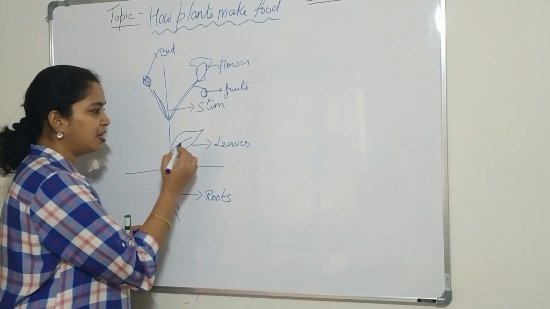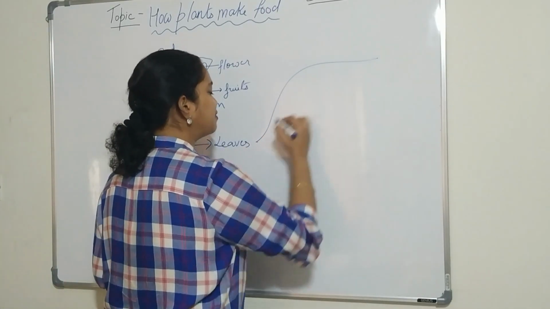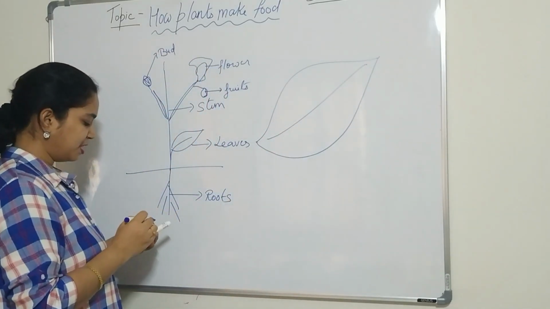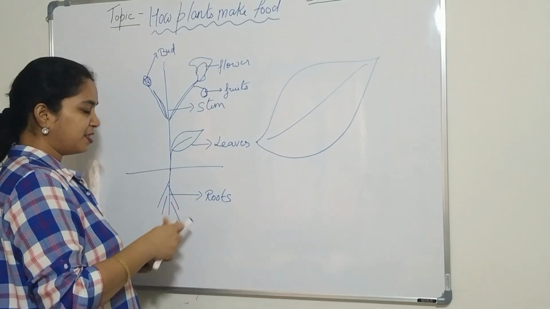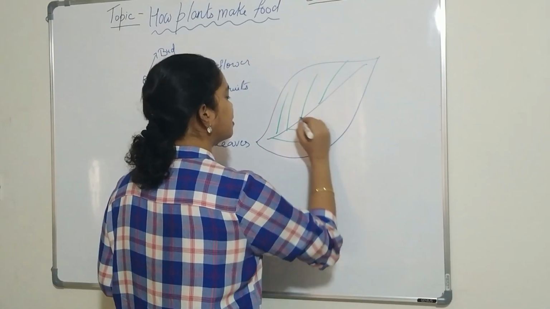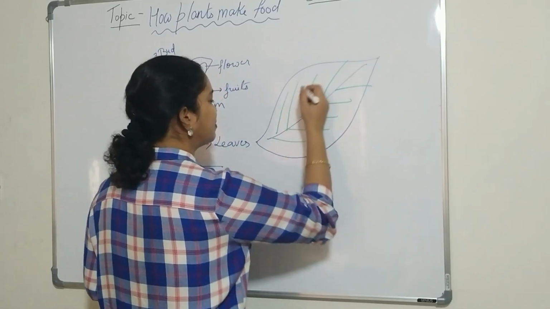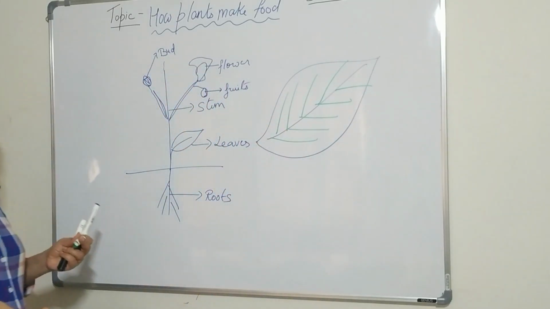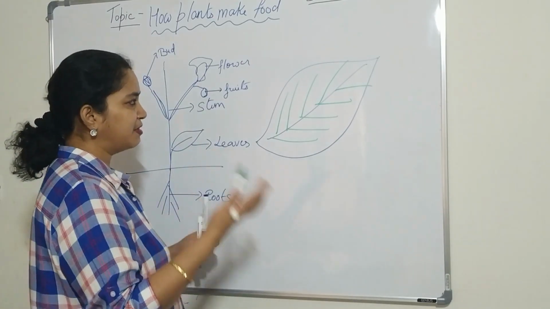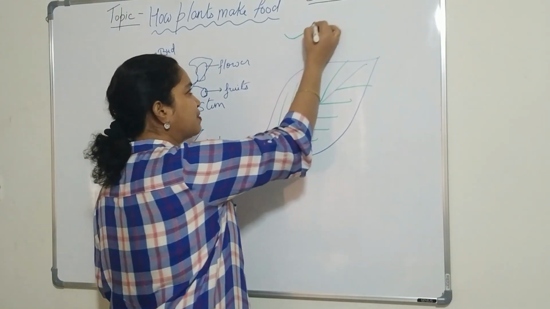The food is cooked in the leaves. The leaves prepare the food for the plant, and you have seen the leaves are green in color. Yes, the leaves are generally green in color. And you might have seen the midrib, the veins, everything is there. So what do they need to cook the food? Yes, they need some ingredients, like sunlight.